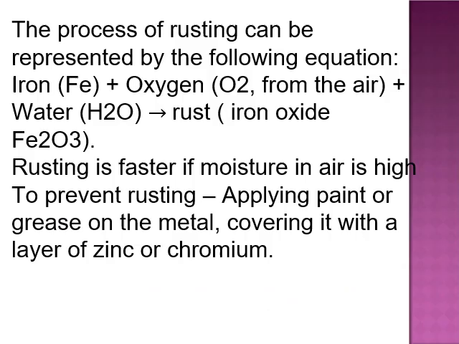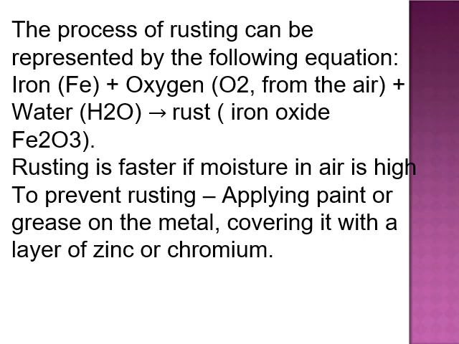Rusting of iron can be represented by a chemical equation. When iron is exposed to oxygen from air and in presence of water or moisture, like in the rainy season when water is available, the iron gets rusted.